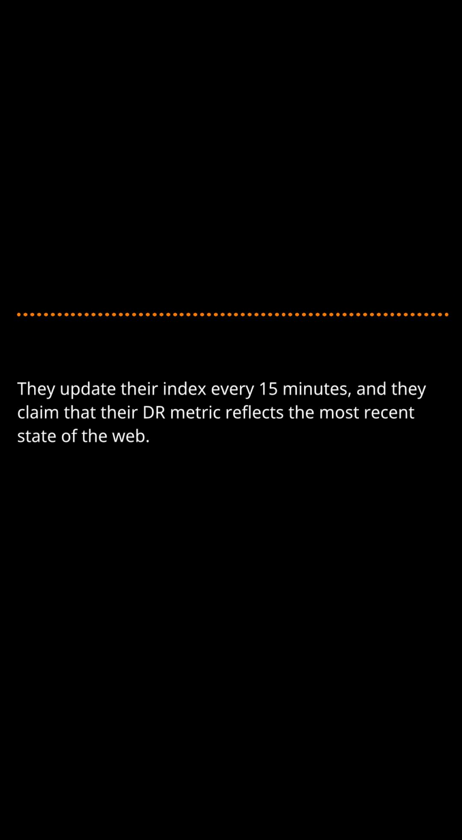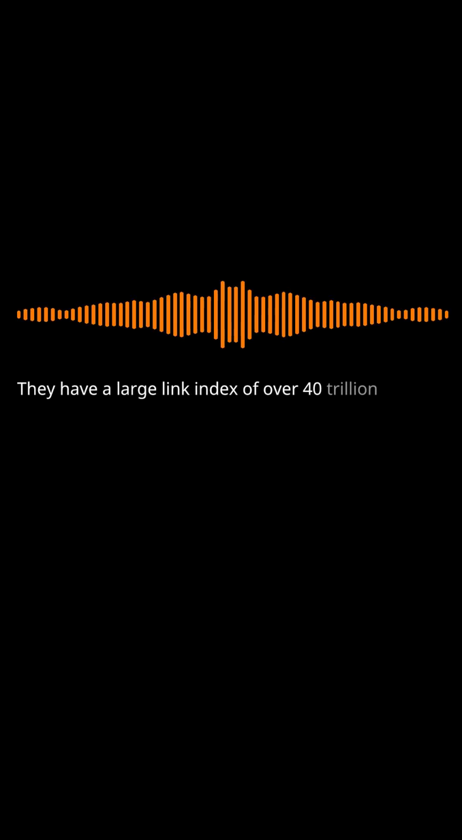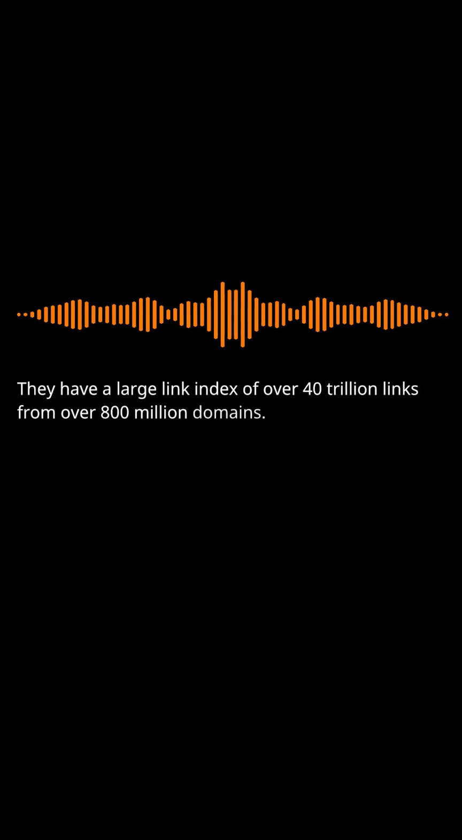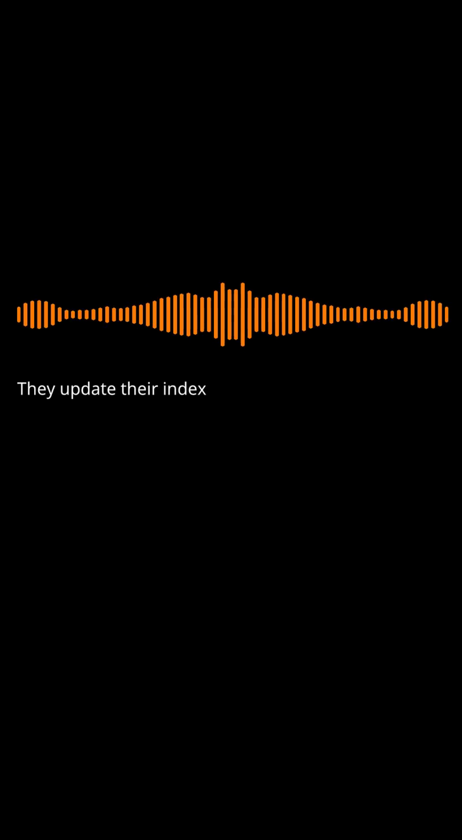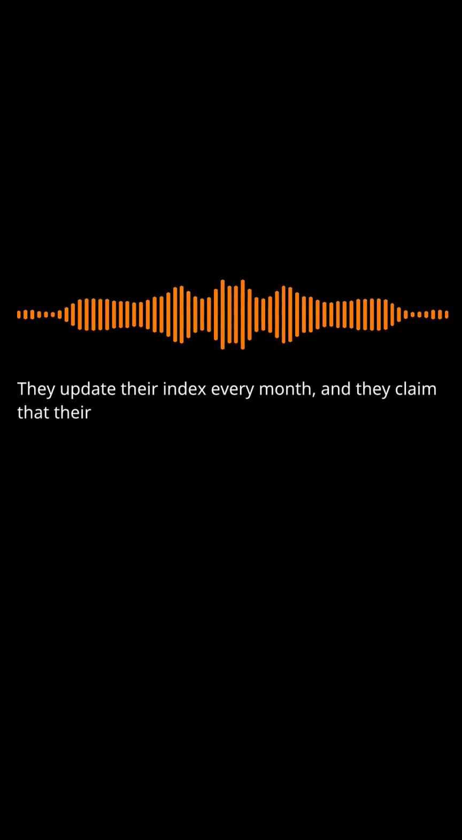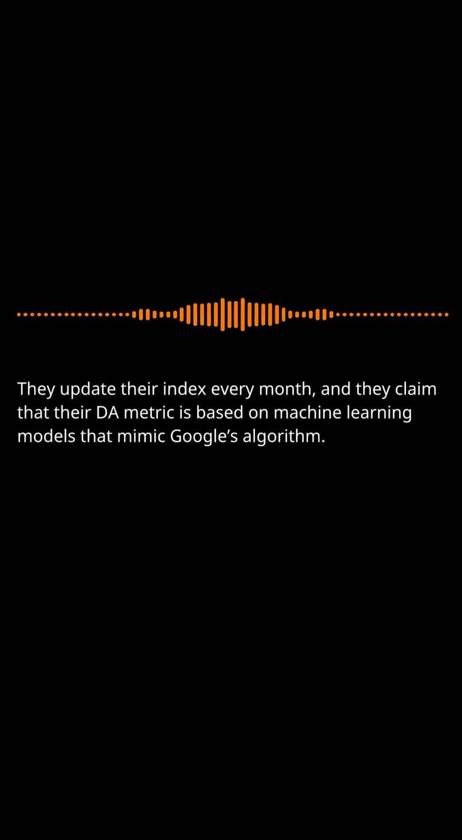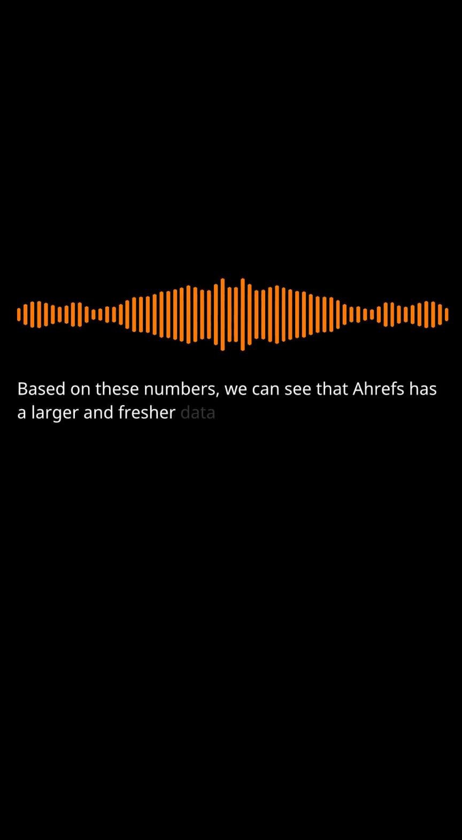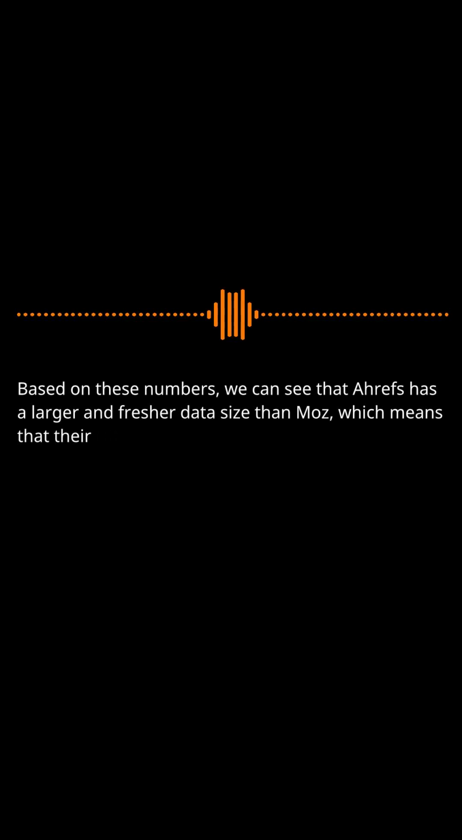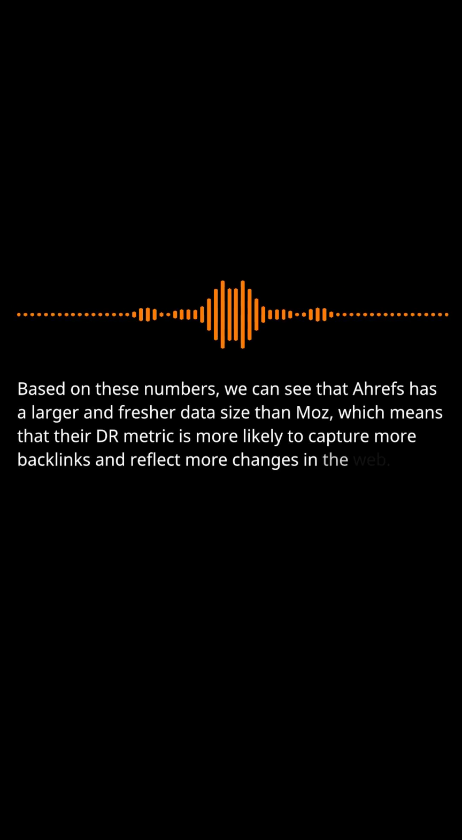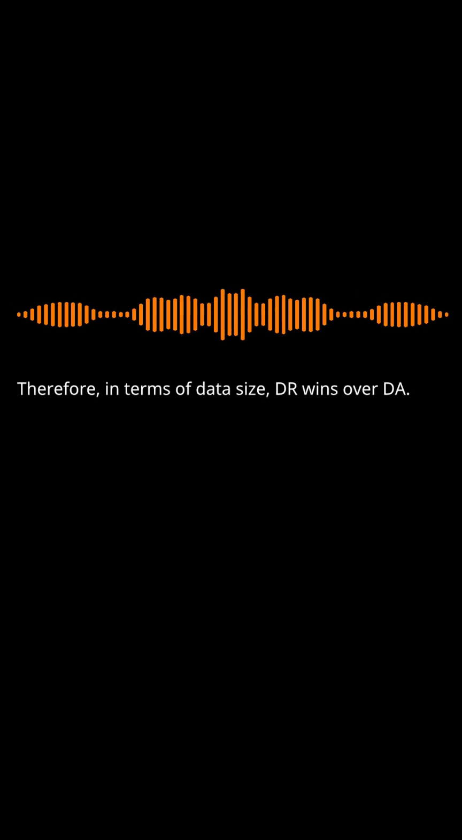They update their index every 15 minutes, and they claim that their DR metric reflects the most recent state of the web. According to Moz, they have a large link index of over 40 trillion links from over 800 million domains. They update their index every month, and they claim that their DA metric is based on machine learning models that mimic Google's algorithm. Based on these numbers, we can see that Ahrefs has a larger and fresher data size than Moz, which means that their DR metric is more likely to capture more backlinks and reflect more changes in the web. Therefore, in terms of data size, DR wins over DA.